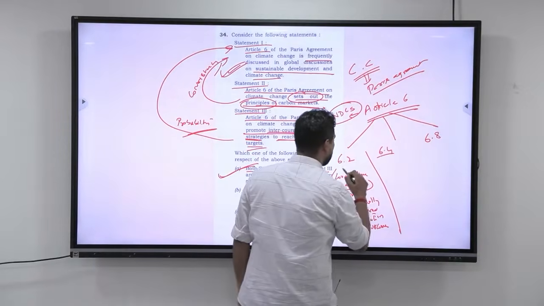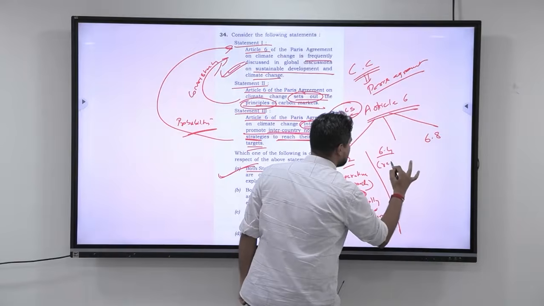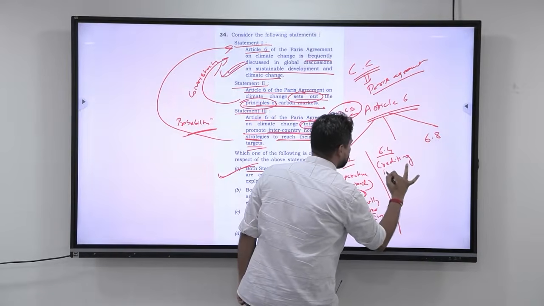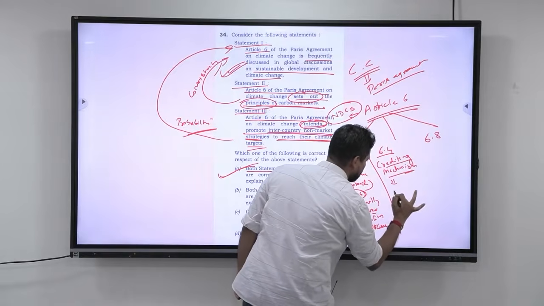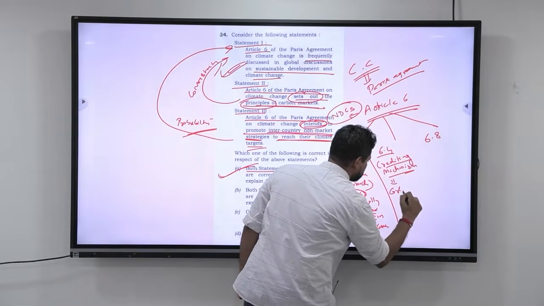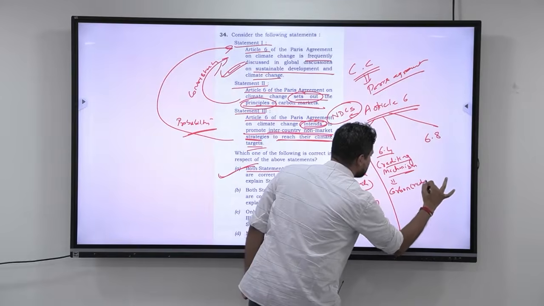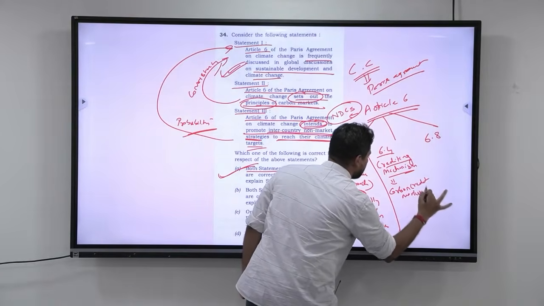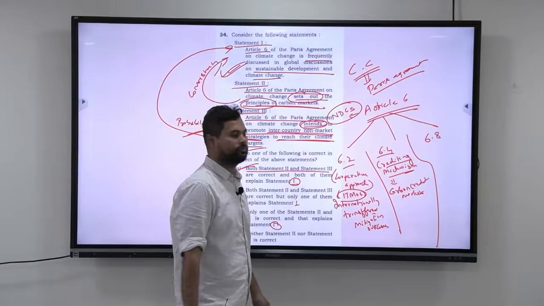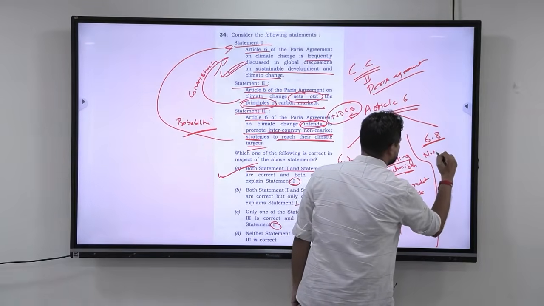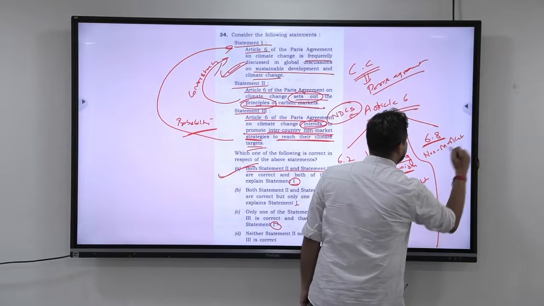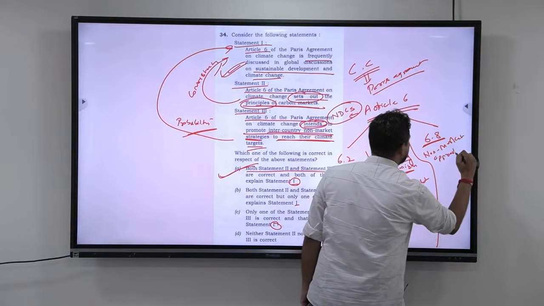Next, 6.4 is basically talking about the crediting mechanism. The very well known crediting mechanism is the carbon markets, carbon credit markets. And 6.8 is what is known as non-market approaches. These are known as non-market approaches. So what are non-market approaches?